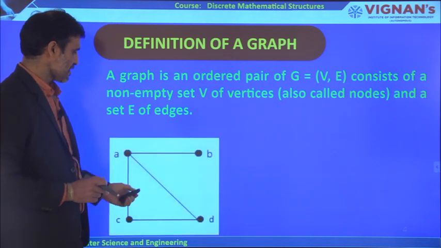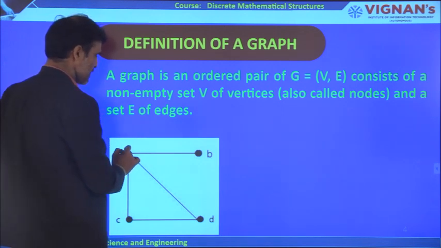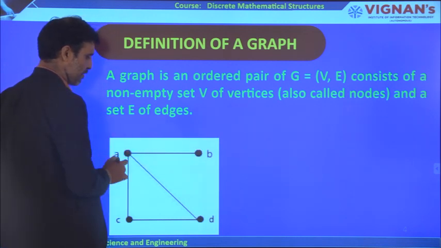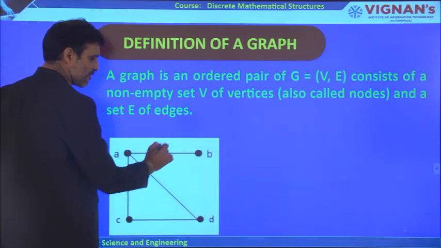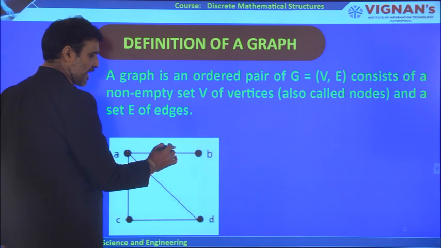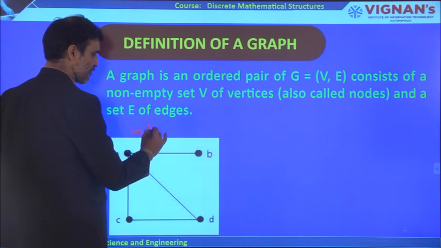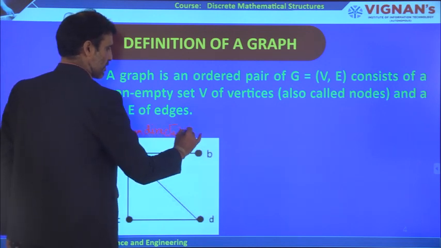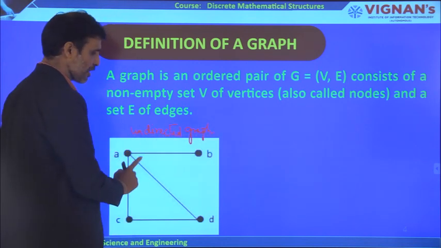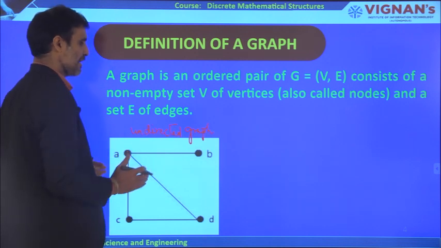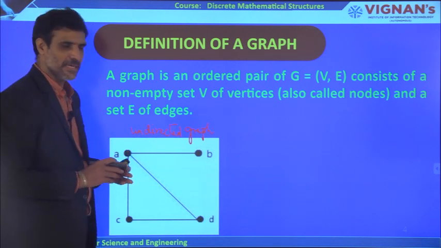I have taken one graph. If you observe this particular graph, we can move from A to B, or from B to A to D, or D to A to C, or C to A. Here, if you clearly observe, in which direction you are going is not mentioned. The direction is not mentioned. That's why it is called an undirected graph. Here they have only mentioned the vertices, and in between those vertices there are some edges, represented like this. This is called an undirected graph.